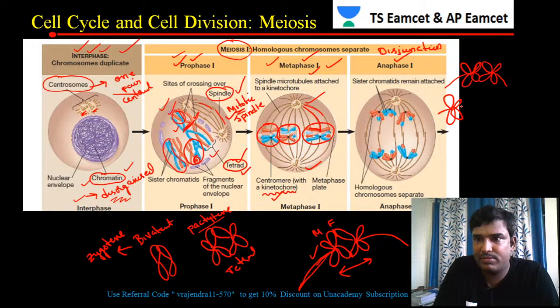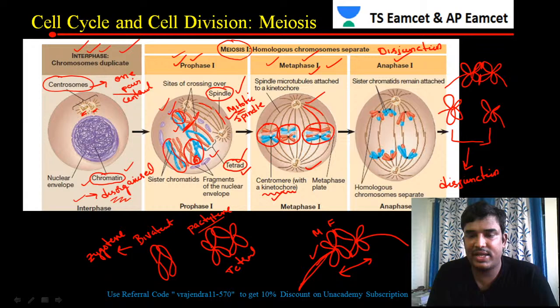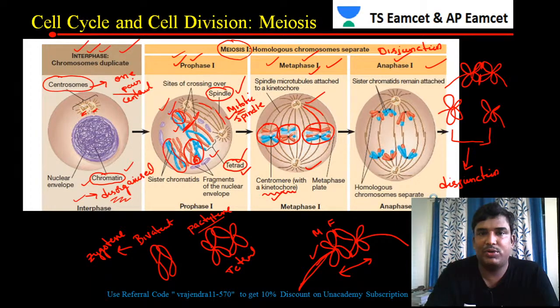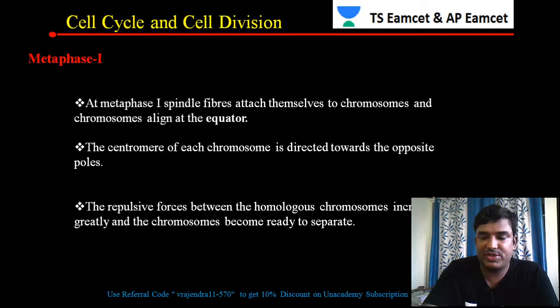This separation is called disjunction. Disjunction takes place in anaphase 1. So disjunction of the homologous chromosomes takes place in anaphase 1. That is the major thing about anaphase 1. So that is about anaphase 1, and that is the end of this session, students.